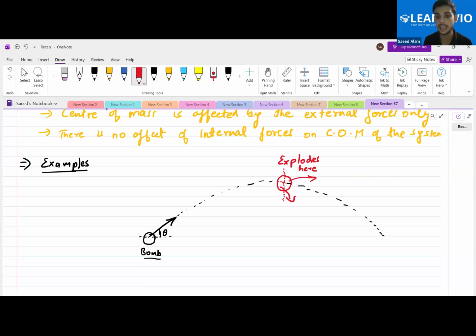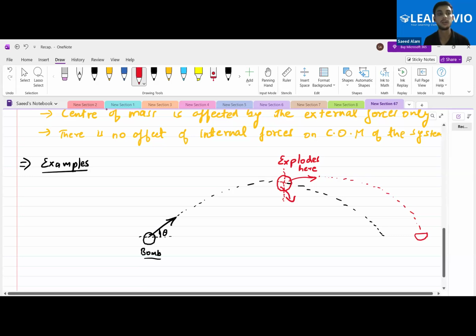So if one of the particles follows this path and falls somewhere here, let me make this half particle over here, and it just comes down. The second particle will have to follow this path and will come down at this point, exactly somewhere here. Why here? The reason is that an explosion is a force due to internal forces. Because of that, the center of mass of the system should not change.